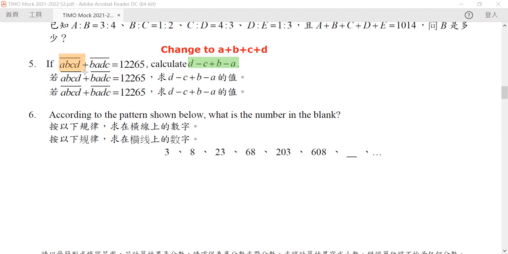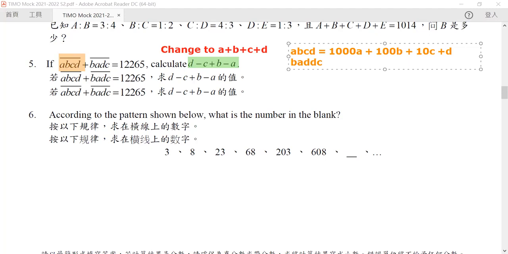Because ABCD is a base 10 number, we can rewrite it as 1000A plus 100B plus 10C plus D. The same thing goes for our BADC, which is equal to 1000B plus 100A plus 10D plus C.